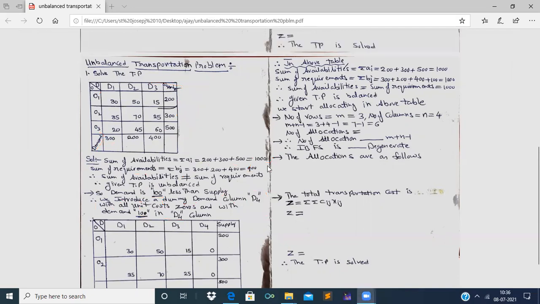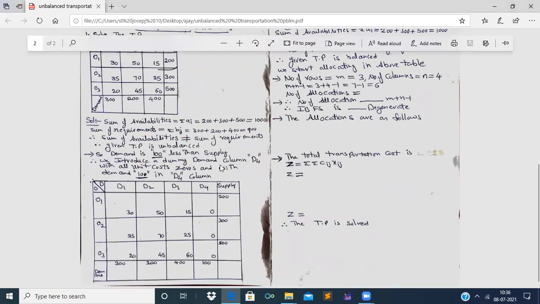It is the new transportation problem with a new column D4 with all unit costs zeros. See here in this column 0, 0 and 0 with demand 100.